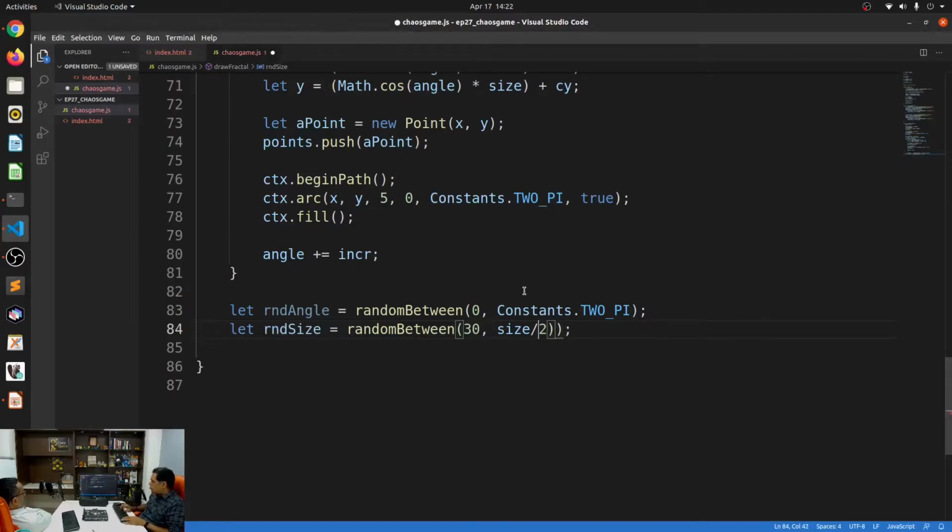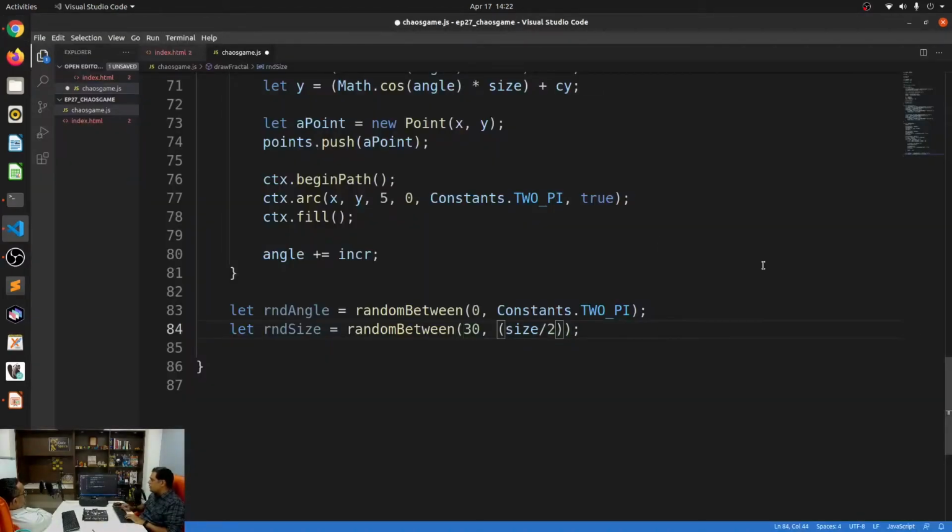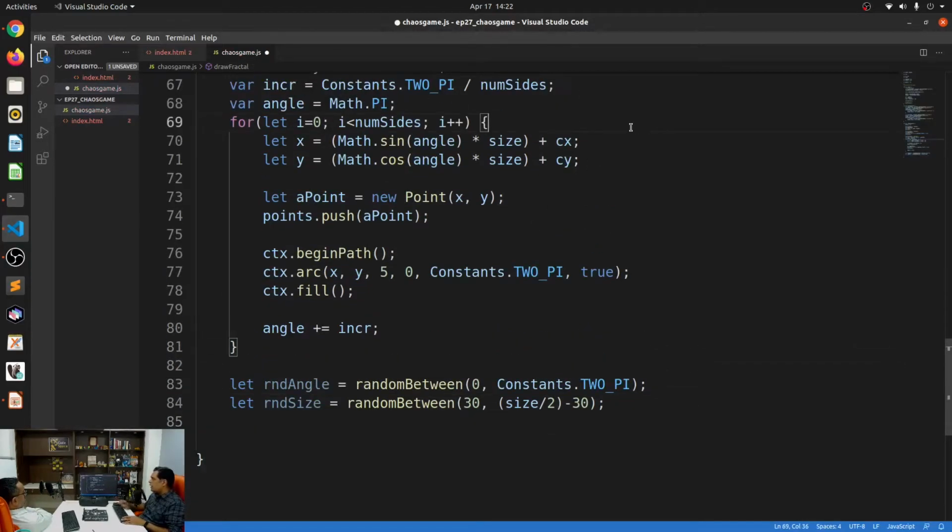And just to make sure, if I say size by 2 and it appears right at the edge of the polygon, in the case of a triangle it might just exceed the triangle. So I don't want that to happen. Just to be on the safe side, I'm going to say minus 30 over here. Alright, so that will be my random size and random angle.